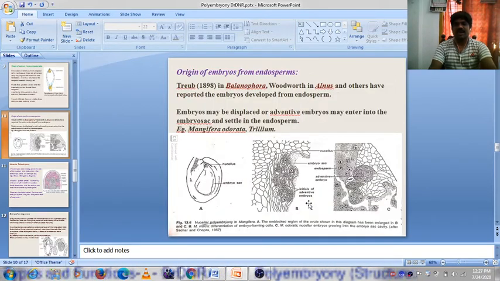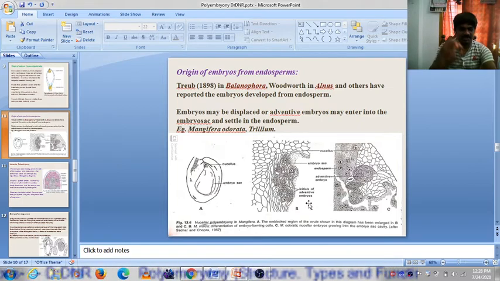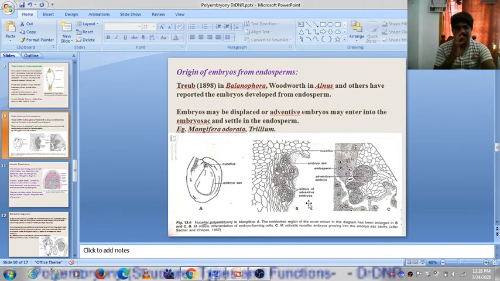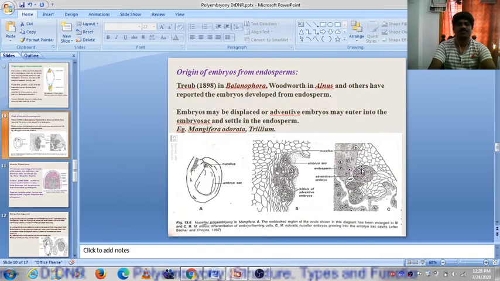Origin of embryos from endosperm. True, 1898 in Belanophora, and Woodward in Ulnus and others have reported embryos developed from the endosperm, nucellus, endosperm. Embryos may be displaced, or adventitious embryos may enter into the embryo sac and settle in the endosperm. Example, Mangipara vadarata and Trillium.